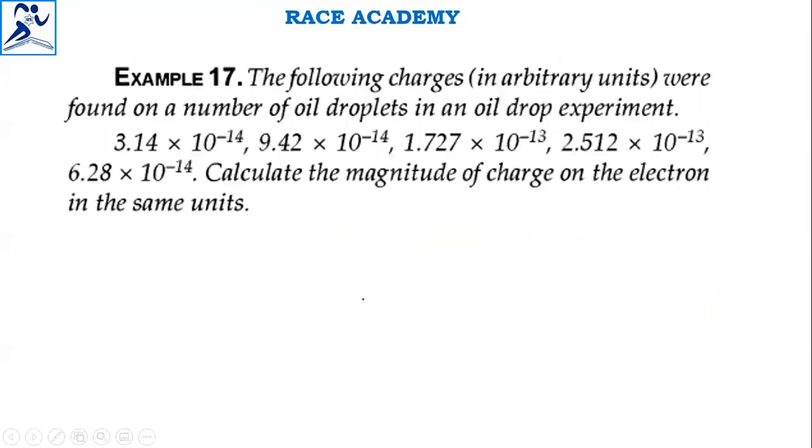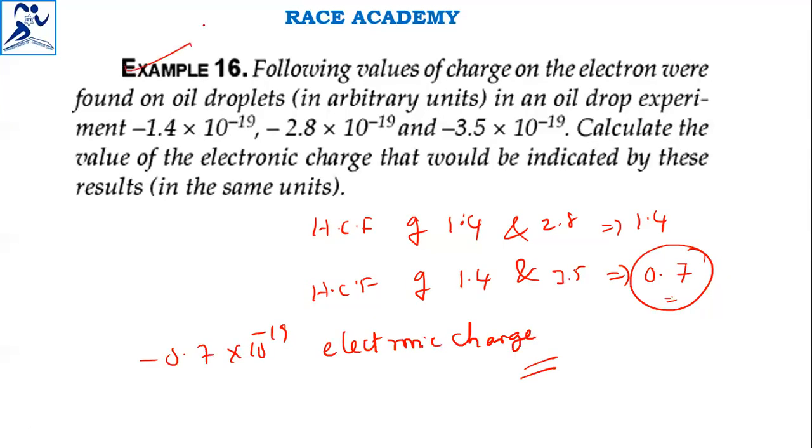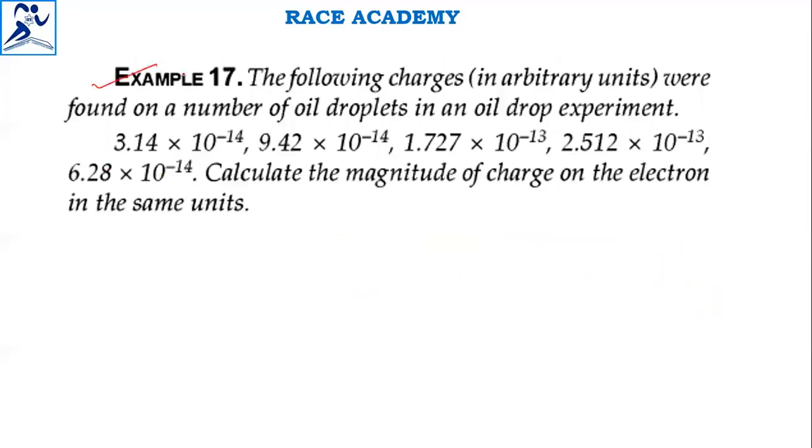Next question. 16 is over. Next question. The following charges in arbitrary units were found on a number of oil droplets in an oil drop experiment: 3.14 into 10 to the power of minus 14, 9.42 into 10 to the power of minus 14, 1.727 into 10 to the power of minus 13, 2.512 into 10 to the power of minus 13, 6.28 into 10 to the power of minus 14. Calculate the magnitude of charge on the electron in the same units.